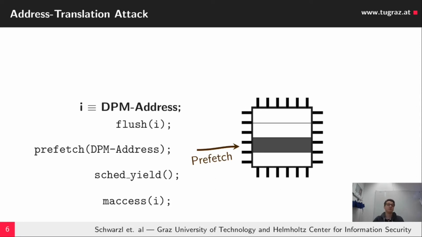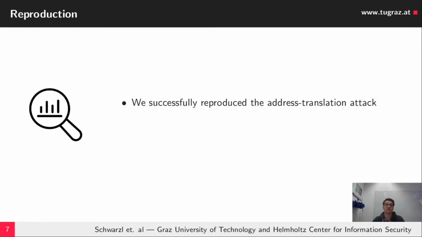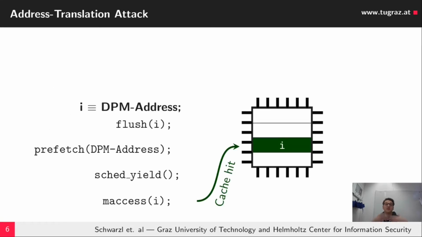Afterwards it performs a sched_yield. This prefetching should have caused the direct physical map address, or the physical address, to be loaded into the cache. After accessing the virtual address again, we observed a cache hit and could translate the address from the virtual address space into the physical address space.